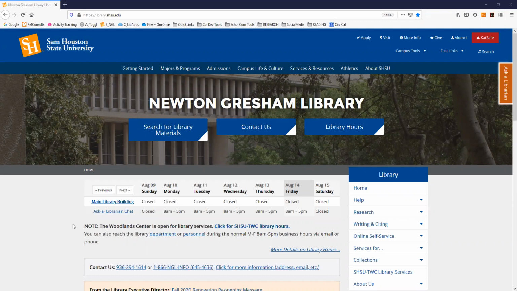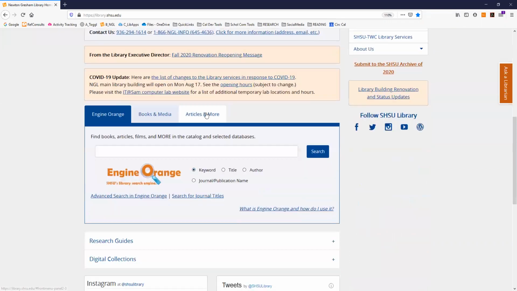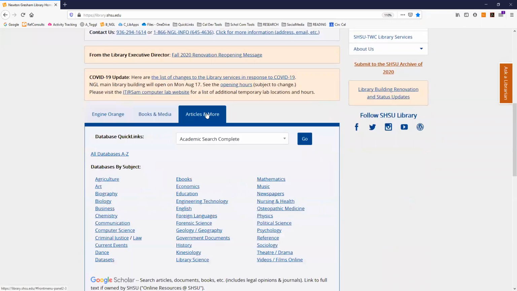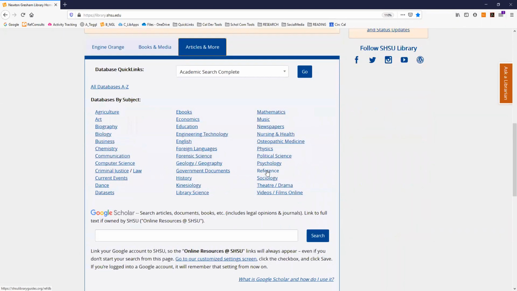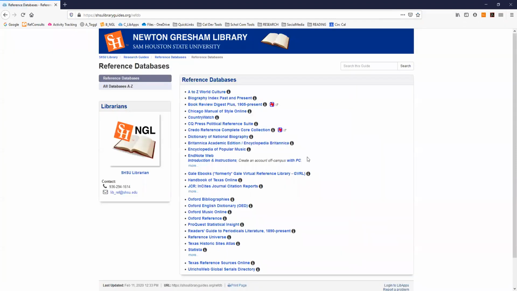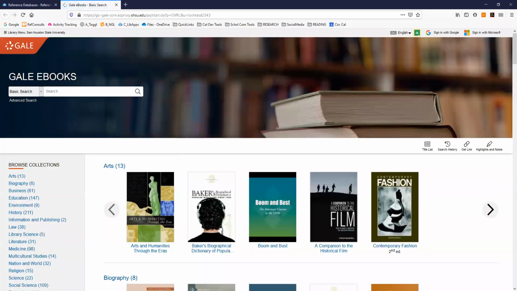Starting from the library's homepage, we'll scroll down and click on the Articles and More tab. Then we'll click on the link for reference. This page will list the library's best resources for searching reference works online. As an example, we'll take a look at Gale eBooks, formerly called the Gale Virtual Reference Library.